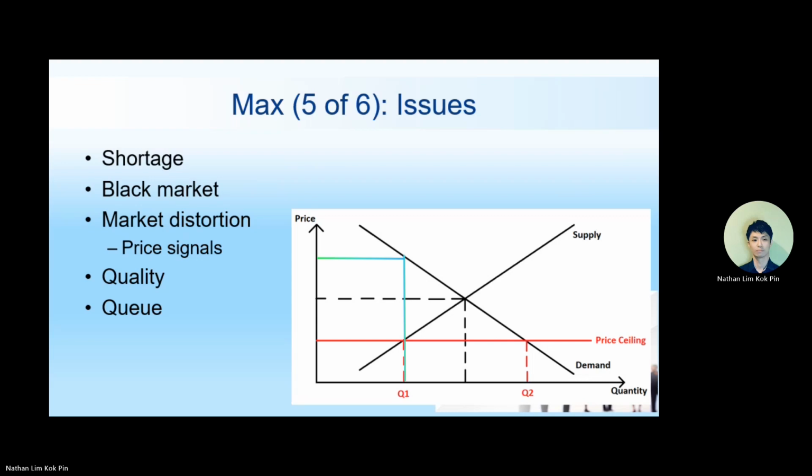So how to solve the problem? Don't have maximum price. You don't have all these problems, okay? But then price will go up and down. Okay, maybe price will go higher, but we will suffer for a shorter period. But then price, we believe that it can actually regulate. Can see now. So if you want to intervene with a maximum price, then the government has to be prepared to do a lot of things. How do you ensure that? Alright, so basically this is what is happening in Malaysia today. Not just Malaysia, but everywhere around the world. The price of food is all going up.